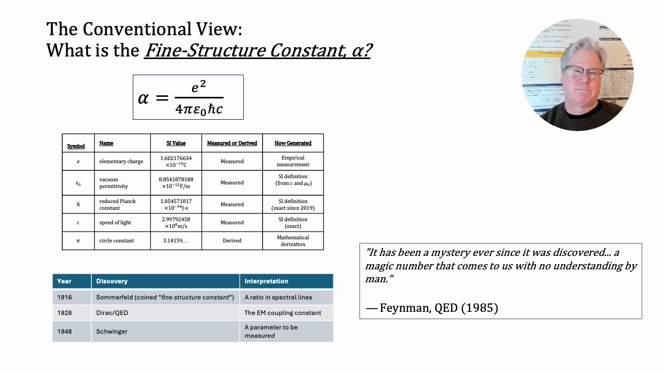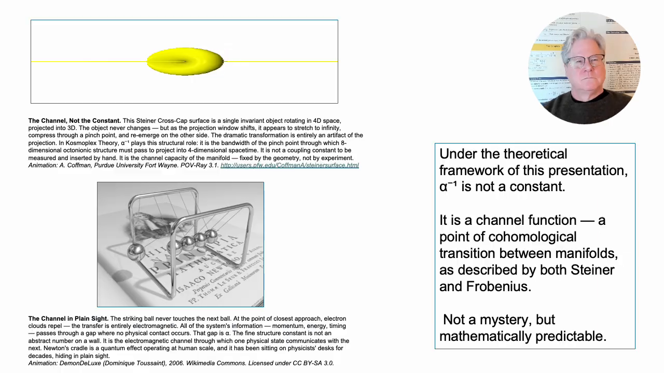For a century, standard physics has treated alpha as a random dial setting. Richard Feynman famously called it a magic number with no understanding by man. But as David Hilbert said, we must know, we will know. No mysticism, just answers that math permits.